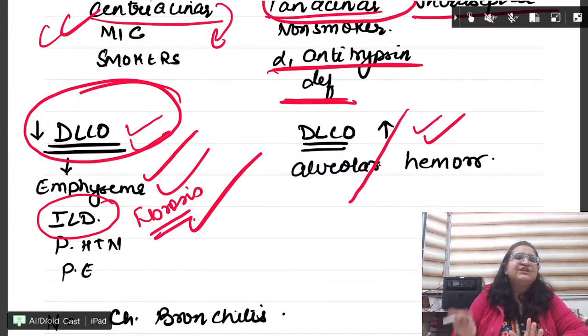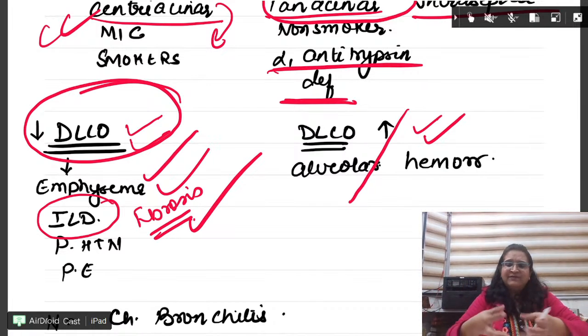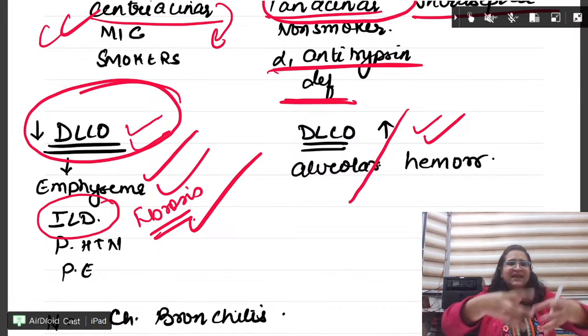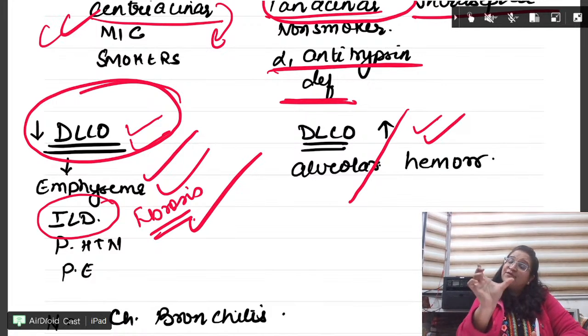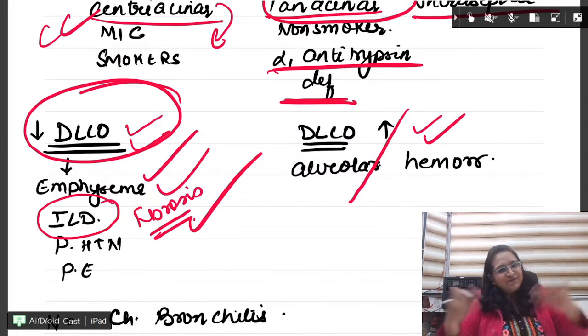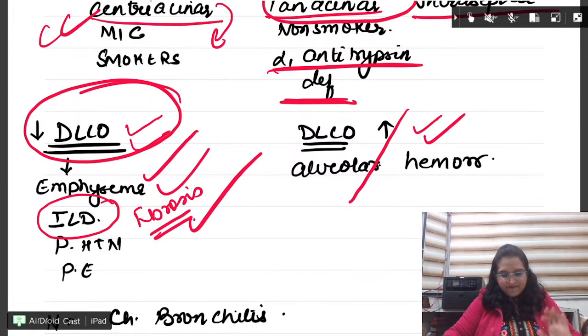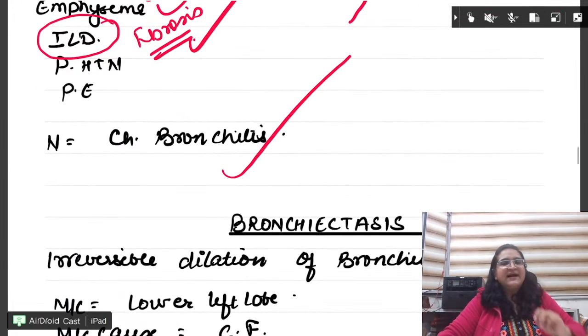Fine, diffusion ही नहीं होगा. When it is emphysema, the surface area, all the alveoli, they break. Surface area decreases, so diffusion does not happen. Fibrosis में thickness of the membrane is more, so diffusion does not occur. Fine. And chronic bronchitis में it is normal.